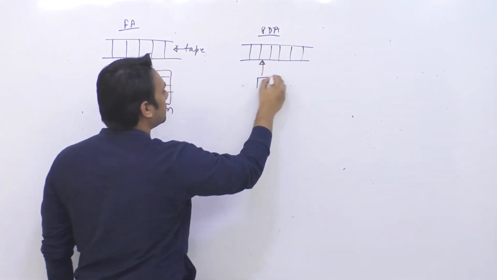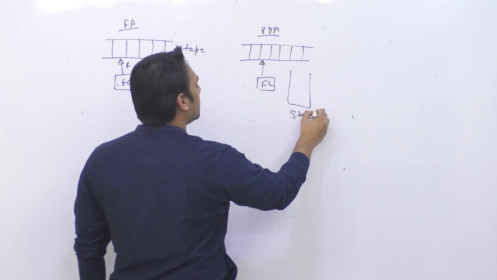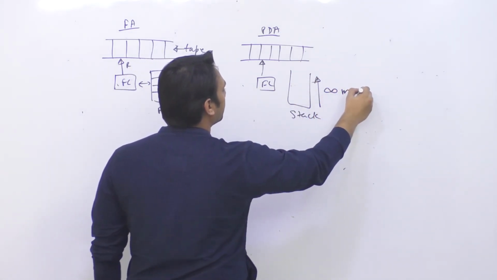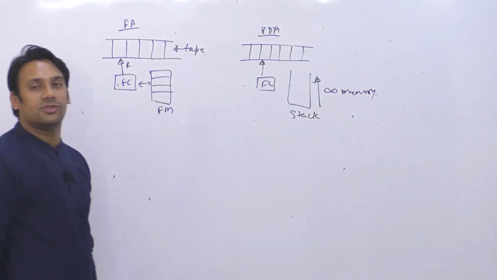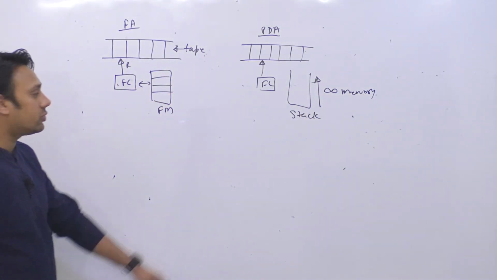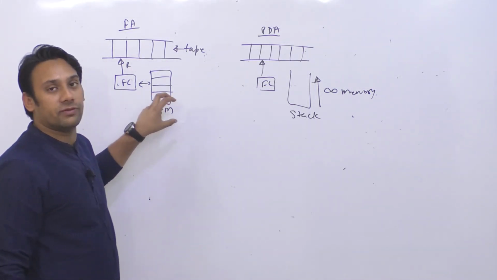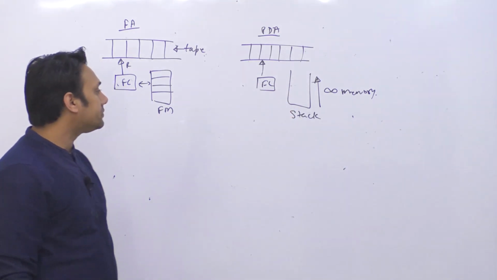So this is a tape, this is your finite control, and here we have a stack, and this stack is basically infinite memory. That means this stack can grow as much as you want in one direction. It can store infinite amount of data, but this finite automata cannot store infinite amount of data. This stack can store infinite amount of data.